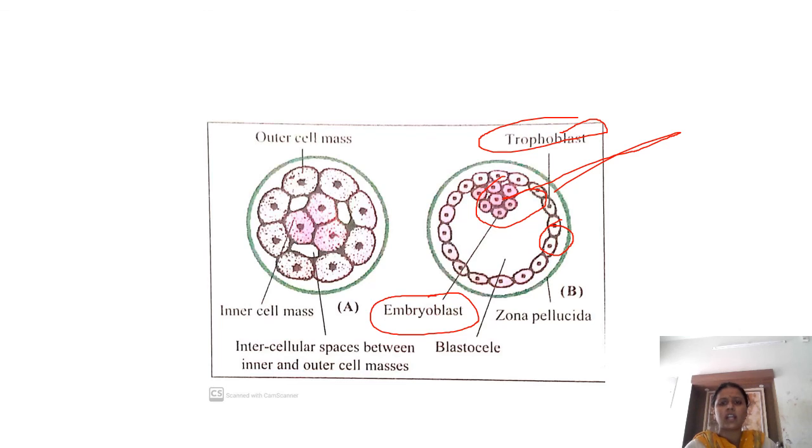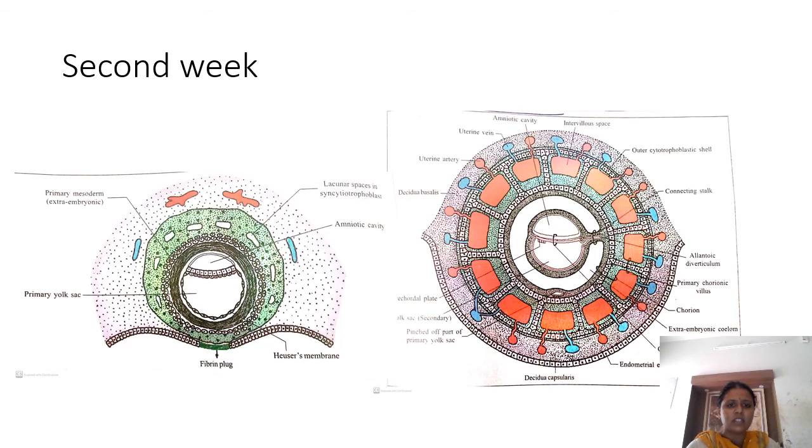And later the trophoblast itself differentiates into well-defined cells, the cytotrophoblast and the syncytium called syncytiotrophoblast. And then the inner cell mass later on forms the bilaminar germ disc, that is epiblast and hypoblast. Because of this epiblast and hypoblast, you have two cavities, the amniotic cavity and the primitive yolk sac.